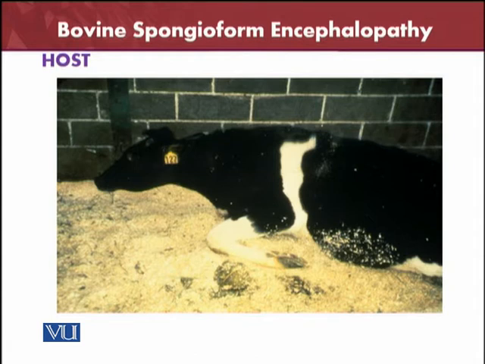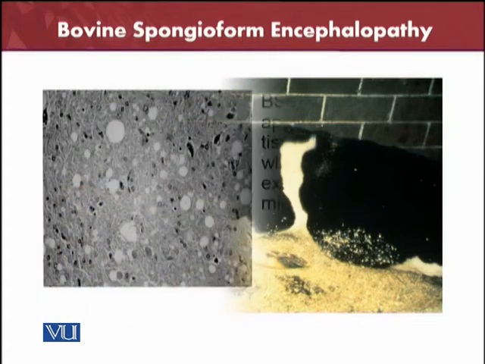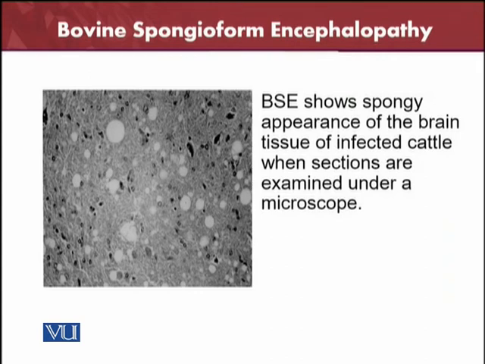So these are the signs and symptoms. The cattle will look like this in the form of the bovine spongiform encephalopathy. The nervous signs and symptoms, we will see in detail. BSE, bovine spongiform encephalopathy, shows a spongy appearance of the brain. Of course, the brain tissue has been affected because of this disease, because it is a neurological disease. After the disease, the brain will show us the spongiform appearance, and when sections of the tissue of the infected cattle are examined under the microscope, they show us the spongy appearance. That's why it is called spongiform encephalopathy.